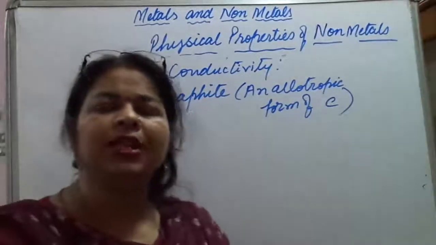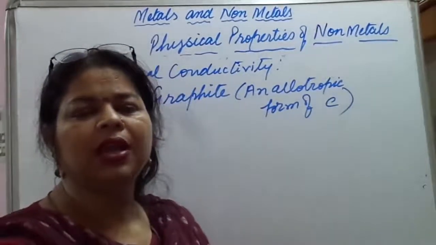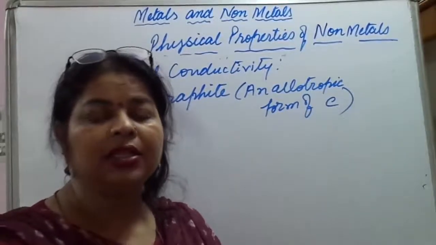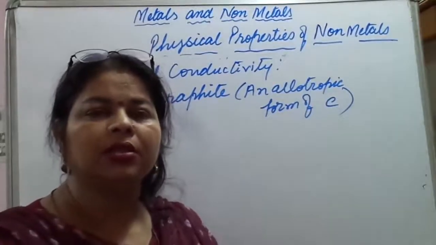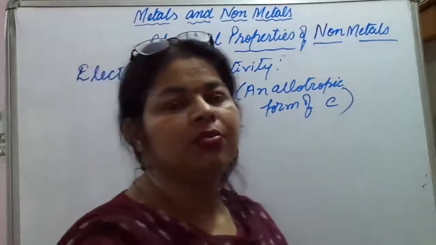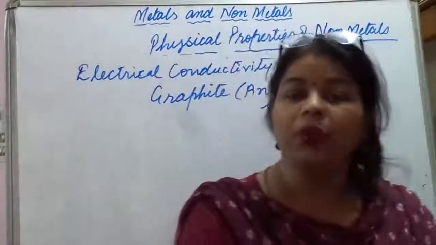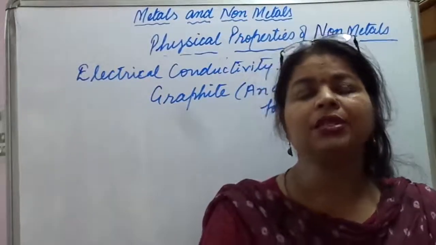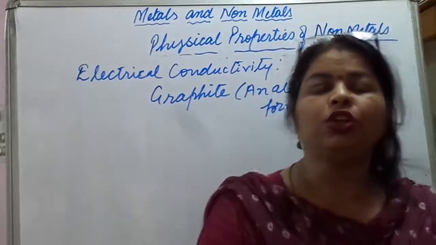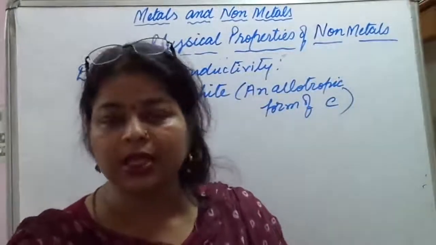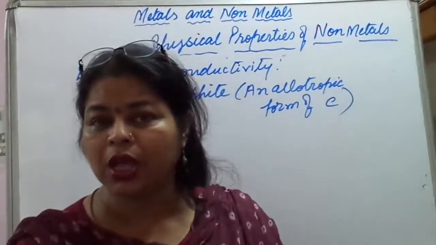Now what about density? See, metals are highly dense. They are denser than the non-metals. Non-metals exist in the molecular form in which various atoms are linked by covalent bonds in a single molecule. Due to large molecular size, they are not closely packed as compared to the metals.